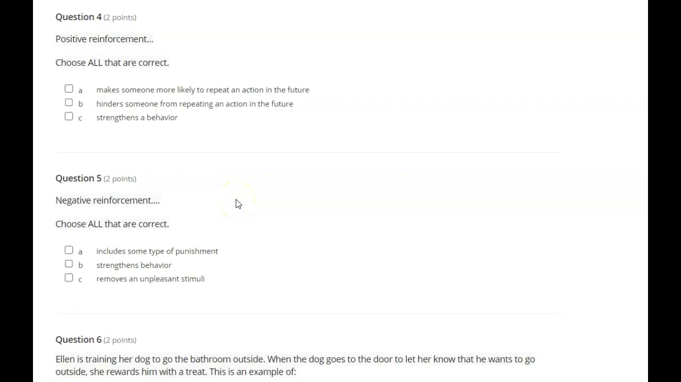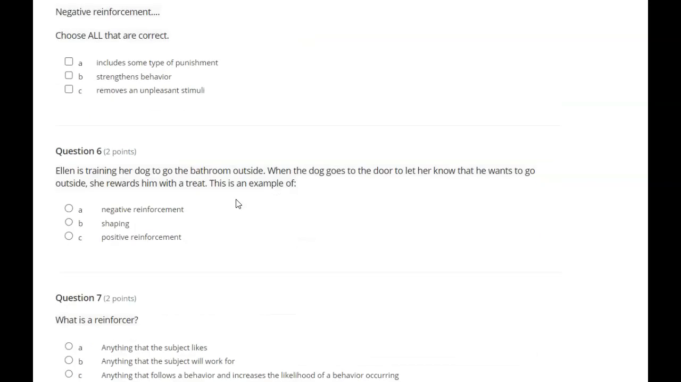A. Makes someone more likely to repeat an action in the future. B. Hinders someone from repeating an action in the future. C. Strengthens a behavior. Negative reinforcement, choose all that are correct.